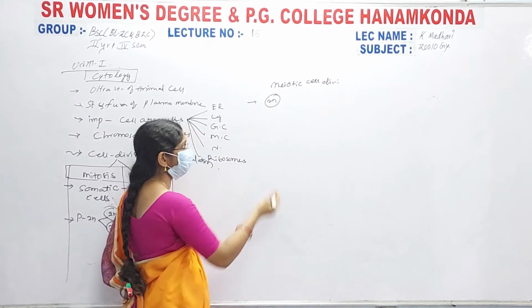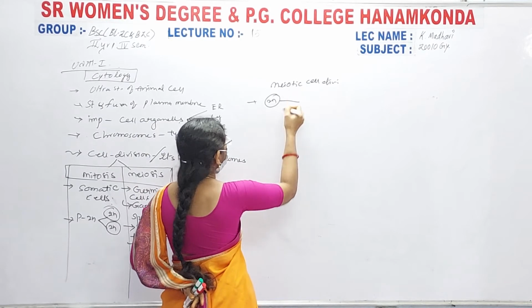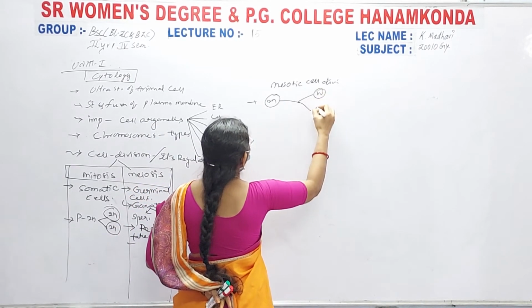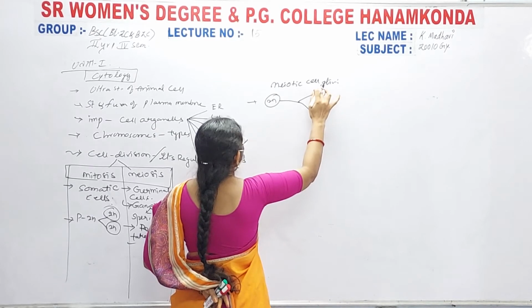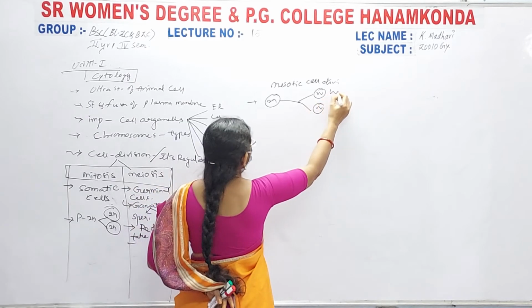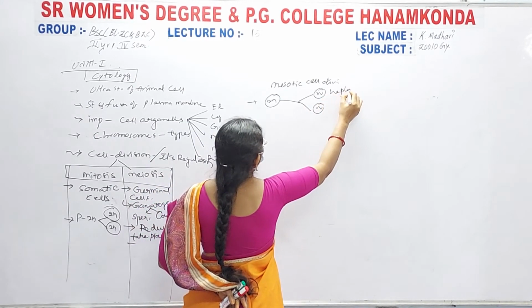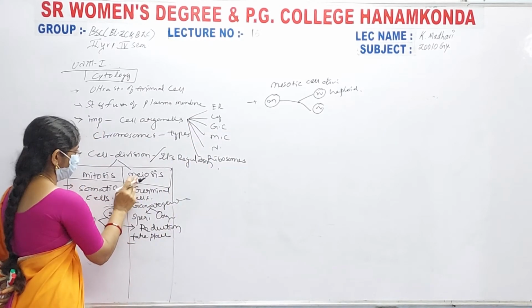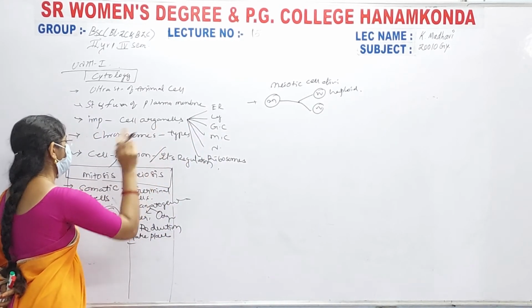This diploid cell undergoing mitotic cell divisions can produce either maternal or paternal cells, the father or the mother cell. Haploid cells are produced in meiosis, or meiotic cell divisions.